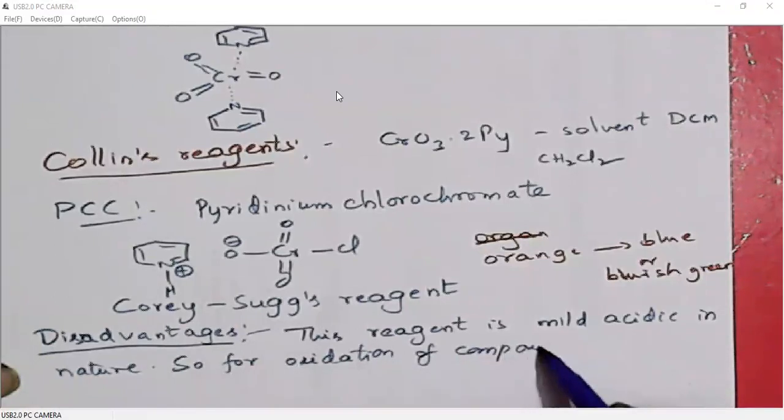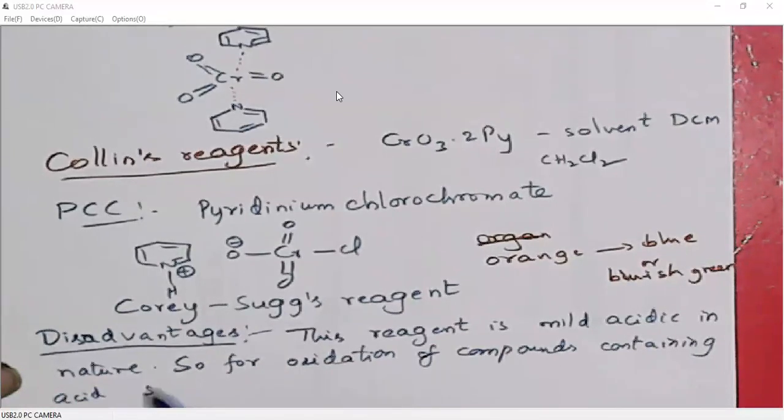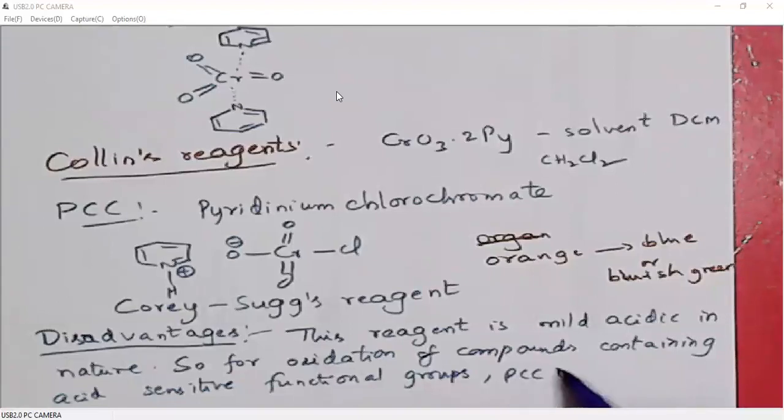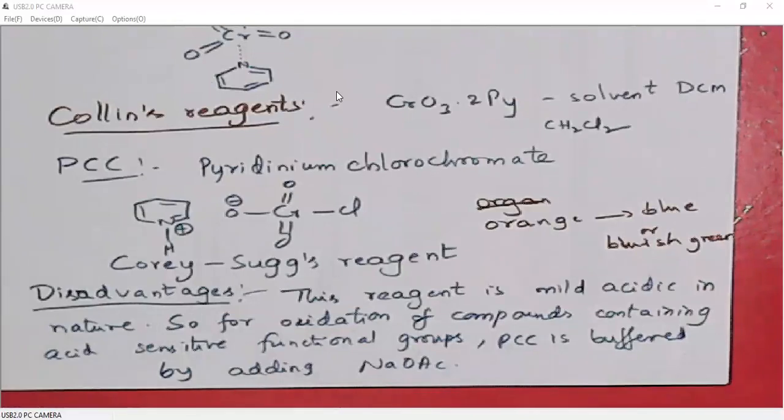So for oxidation of compounds containing acid sensitive functional groups, PCC is buffered by adding sodium acetate. Sodium acetate is a mild base.